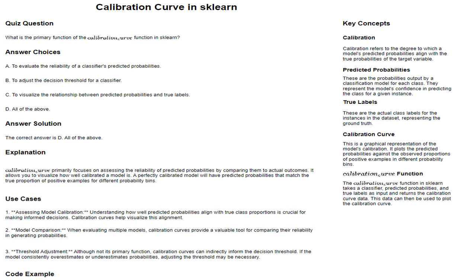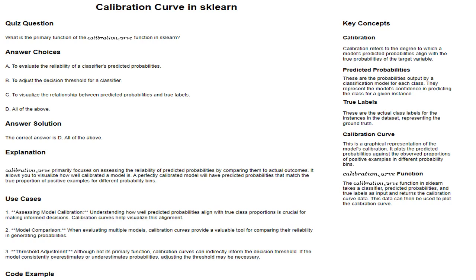The calibration curve is a graphical representation of the model's calibration. It plots the predicted probabilities against the observed proportions of positive examples in different probability bins. If you are using a credit risk model to assess loan applications, the calibration curve would show how well the model's predicted probabilities of default matched the actual default rates observed in different risk categories.